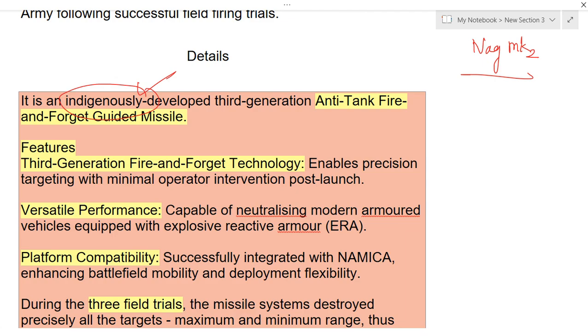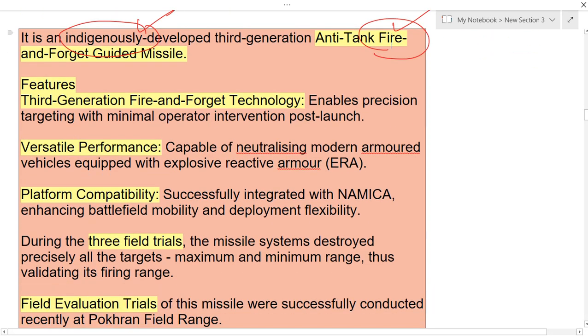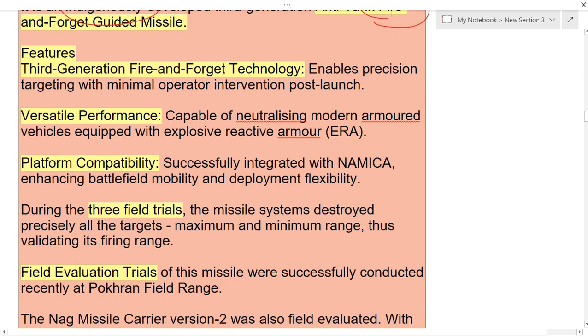So what is the meaning of fire and forget? It means if you are firing that, then it will reach the target automatically. So there is no need of changing anything. Once it is fired, it will hit the target for sure. That is called a fire and forget guided missile. So it is third generation fire and forget technology, and because of this it enables precision targeting with minimal operator intervention.